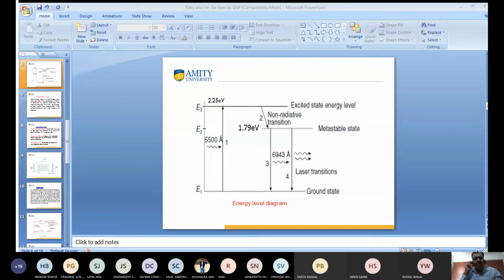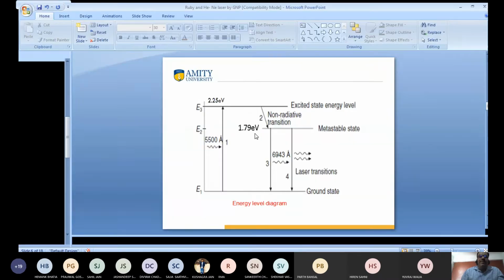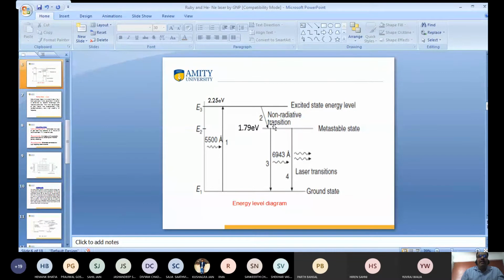Anyone have any doubt? E3 is a very short-lived state, so the atom cannot stay here for more time. It automatically comes to the metastable state, and the metastable state means high lifetime as compared to E3. If you talk about the energy level, the energy is very high in this case.